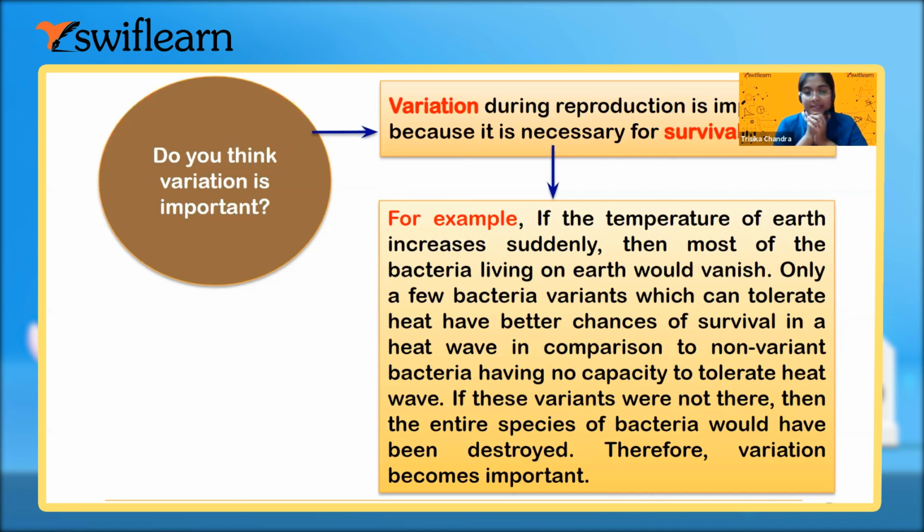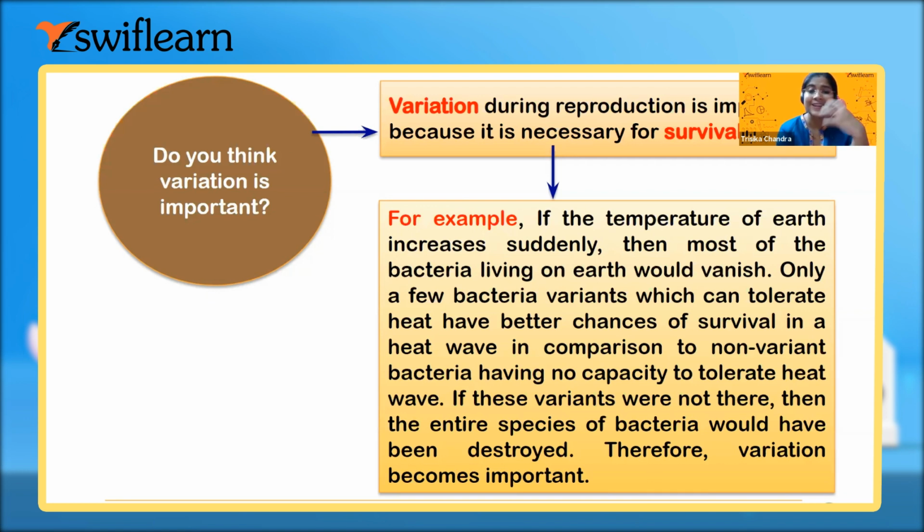One day, due to global warming or any sudden natural calamities or something like that, the temperature of the earth is increasing, and we know that bacteria can tolerate a specific amount of temperature where they can reproduce and multiply and survive.